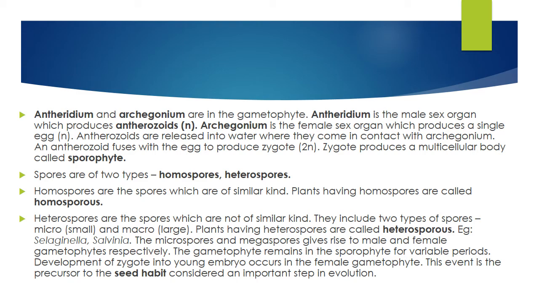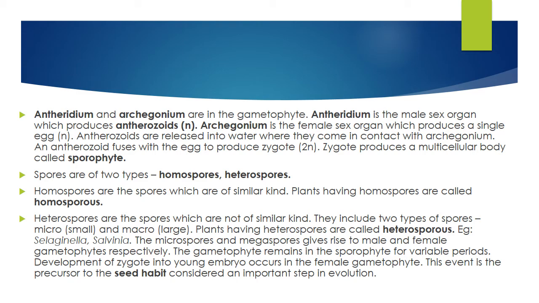Antherozoids are released into water, where they come in contact with the archegonium, and an antherozoid fuses with the egg to produce a zygote. The zygote produces a multicellular body called the sporophyte. It's very simple. Gametophyte means haploid, which will be developed from haploid spores. Sometimes, if the spores are diploid, they undergo meiosis to produce a haploid gametophyte, and the gametophyte produces haploid gametes.